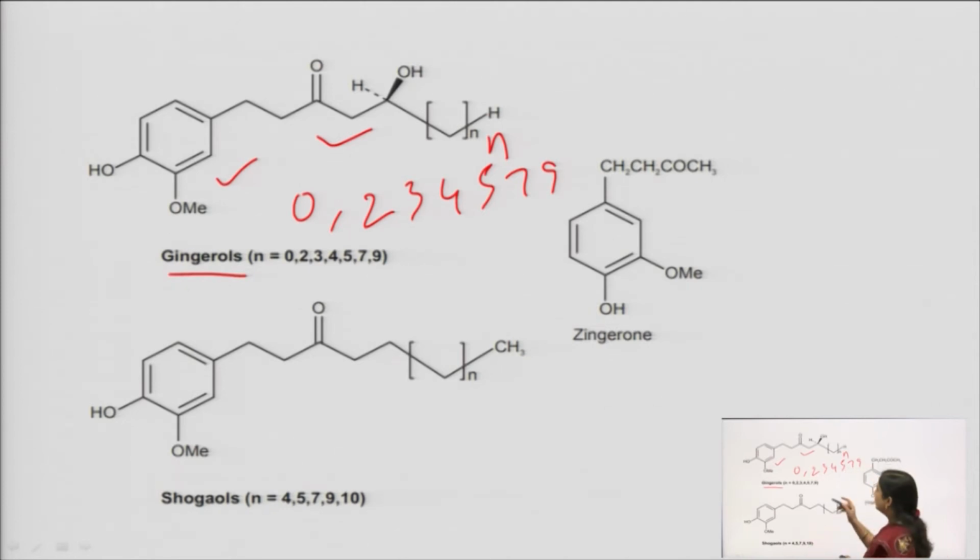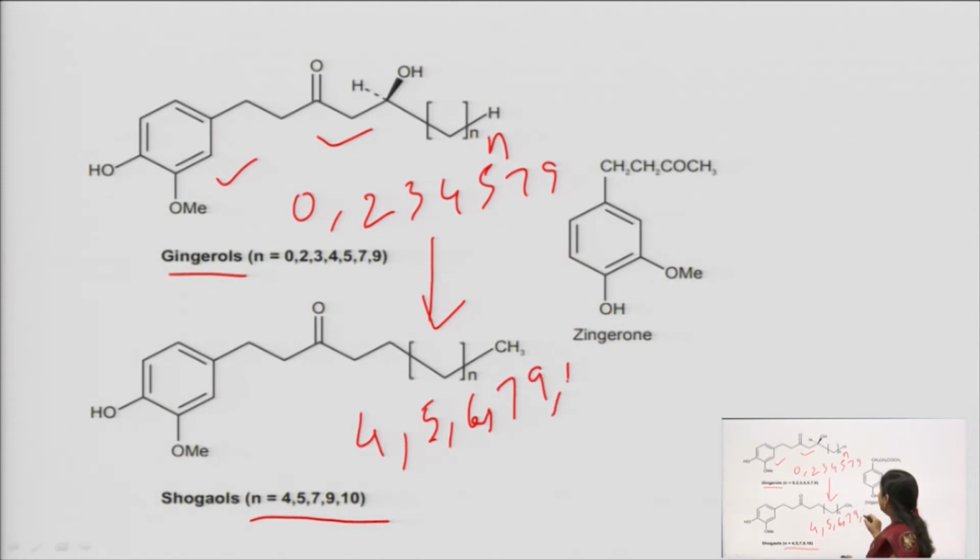Now, sometimes these gingerols get converted to shogaols. Shogaols are derivatives of gingerols. And here also, the n can be either 4, 5, 6, 7, 9 and 10. So, these are the main chemical constituents which have the medicinal properties.